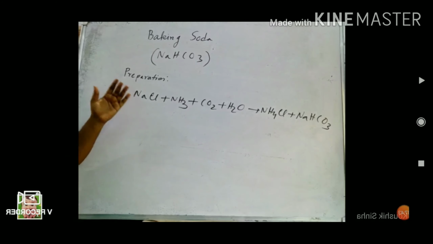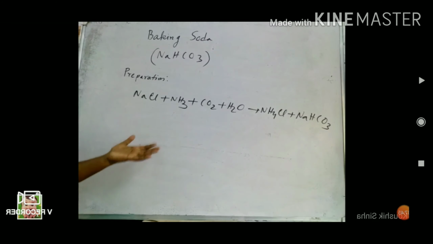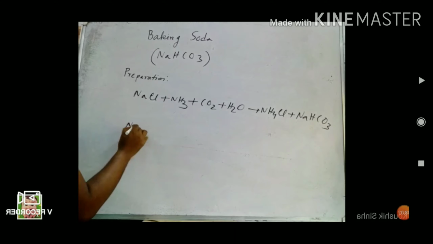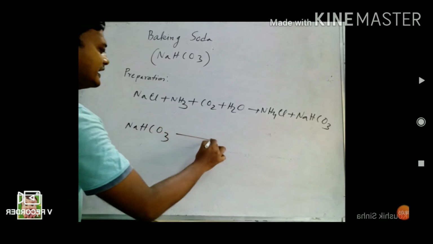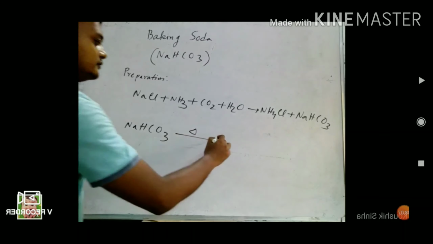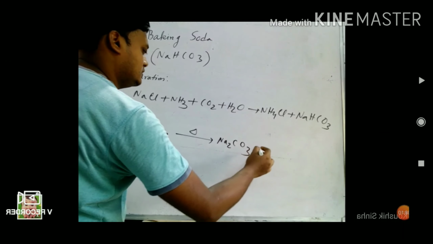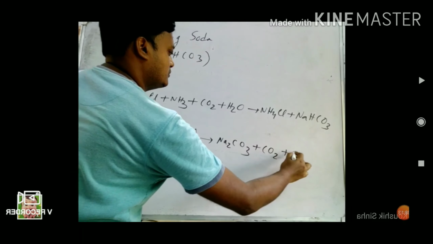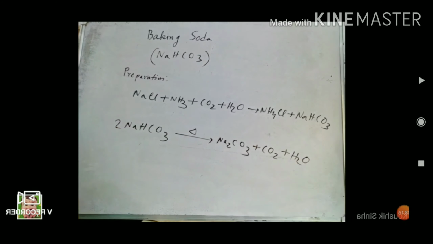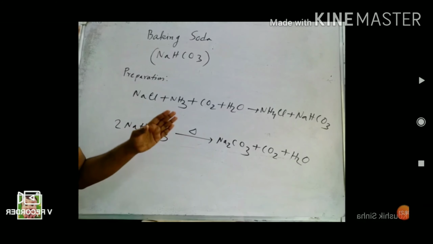Sodium chloride, ammonia, CO2 and water all react to form ammonium chloride and sodium bicarbonate. On heating sodium bicarbonate, we get sodium carbonate, CO2 and water.